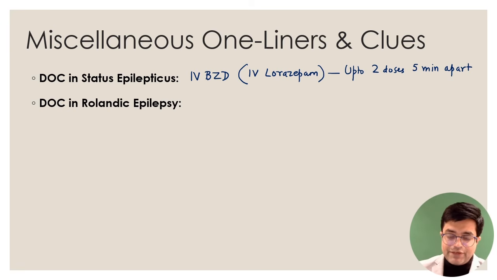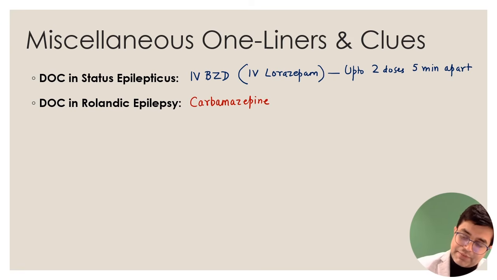Now, if they ask what is the drug of choice in Rolandic epilepsy? Rolandic epilepsy is an epilepsy which is self-limited, with a good outcome, starting around 2 years and finishing around 12 to 13 years. But it can cause problems in the child, and so the drug of choice in these patients is carbamazepine. It's a pediatric self-limited epilepsy, and if carbamazepine is not in the options, you can go for oxcarbazepine.